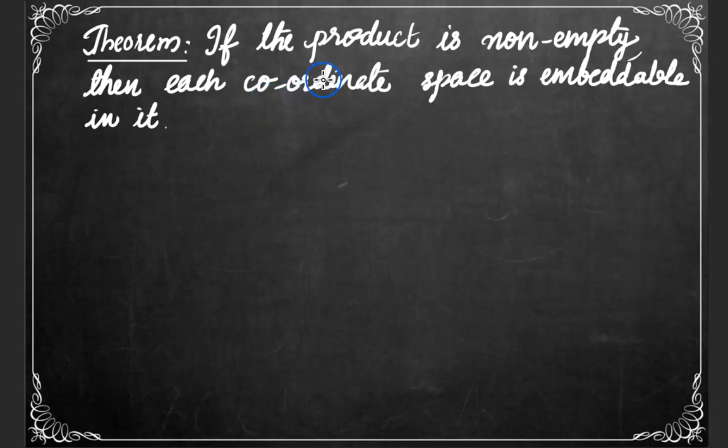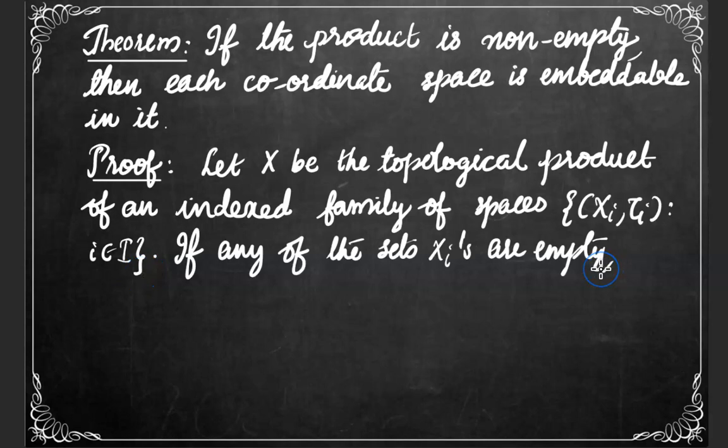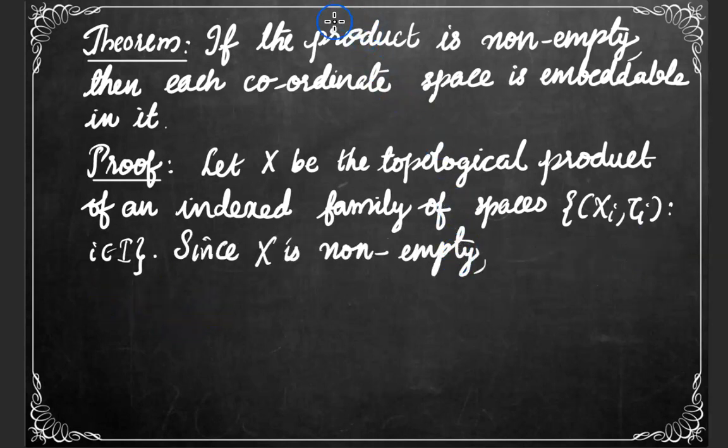This theorem states that each coordinate space is embeddable into the topological product if the product is non-empty. For the proof, let us assume that X is the topological product of an indexed family of spaces Xi, i an element of the index set I. We know that if any of these sets Xi is empty, then the Cartesian product X will be empty also. Here it is given that the product is non-empty.